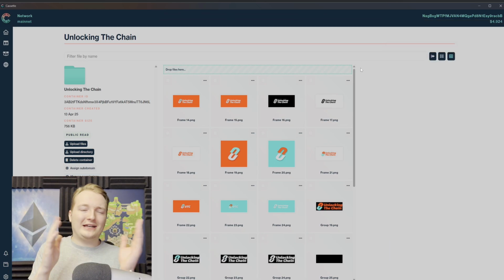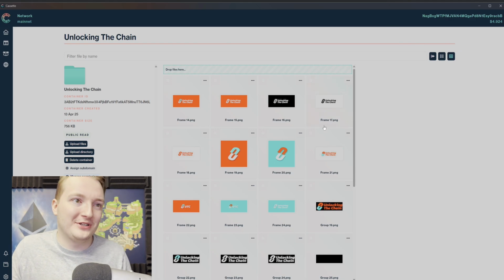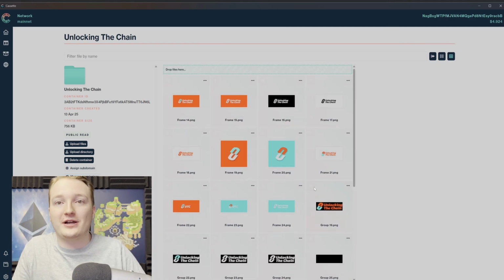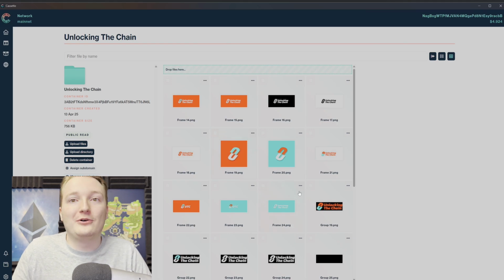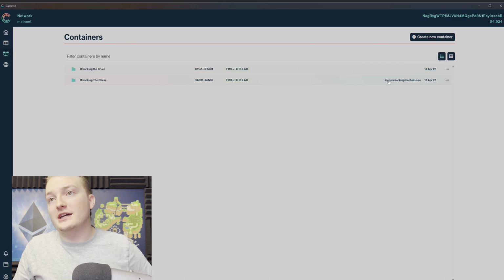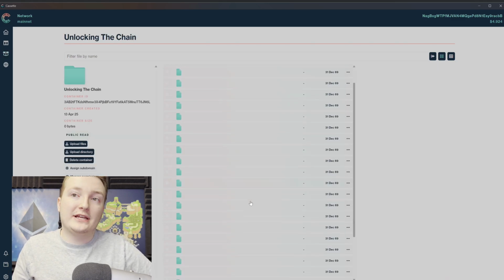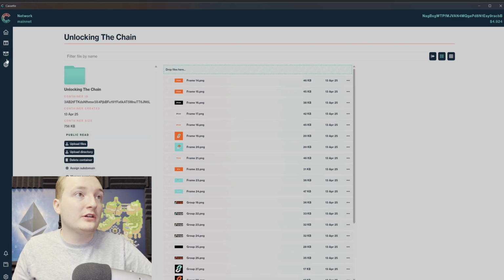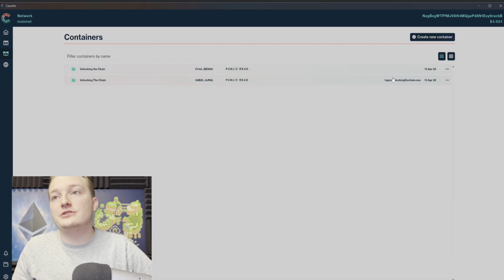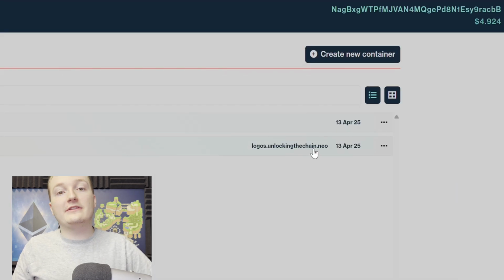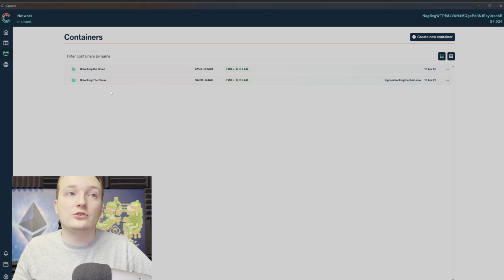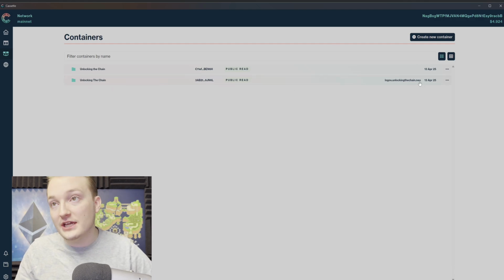The first time I tried, some of them didn't arrive when I uploaded as a directory, but here you go, I dragged and dropped all my images, and now all my logos are in here on the blockchain. So as you can see, that new container I have where I uploaded all those images is here. If I go to containers, you can actually see my domain that I just assigned. So the subdomain of logos will take you to this specific container. Then my NeoName service domain is unlockingthechain.neo.